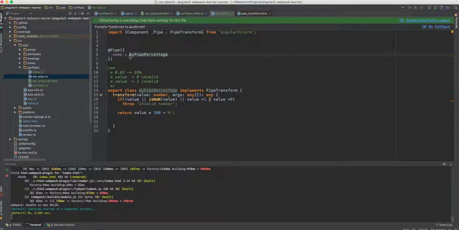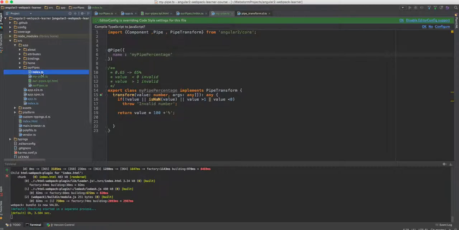And as we saw before, the pipe decorator is actually a factory that will take this class and create a pipe from it, as long as we implement the transform function. Okay, so we created our own custom pipe.